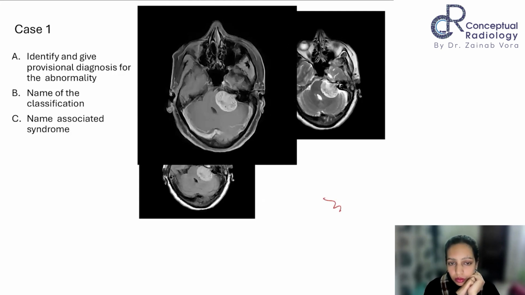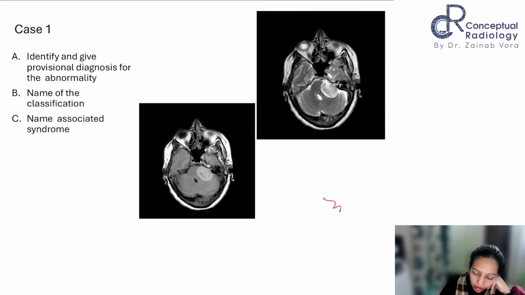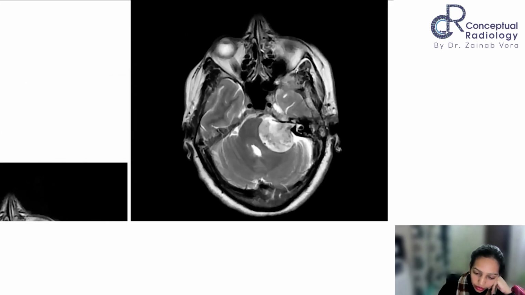schwannoma. Ma'am, that's vestibular schwannoma, ma'am. So with intracanalicular component. Yes, ma'am. Okay. And you have to mention the side also. So my provisional diagnosis is a left-sided vestibular schwannoma. Yes, ma'am. So you described it very well. Just to make it more clear for the rest of the people.